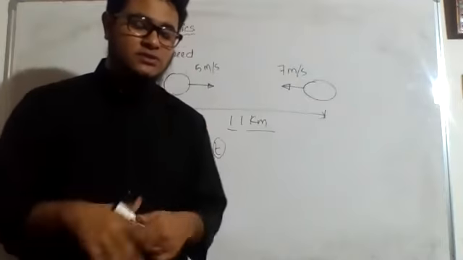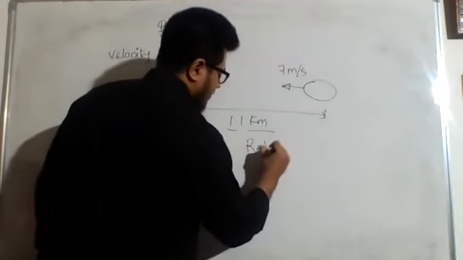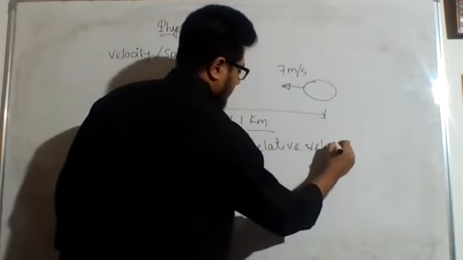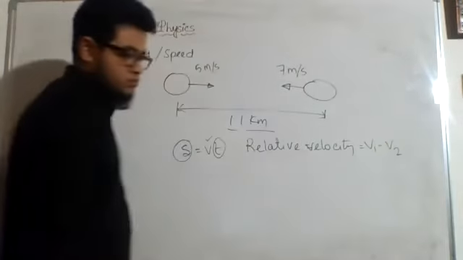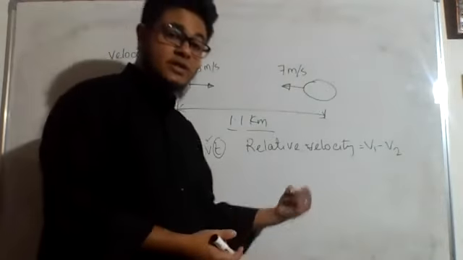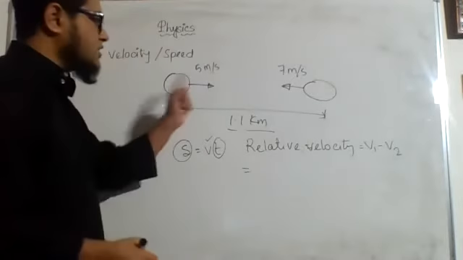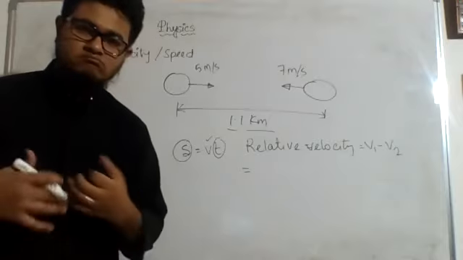So we will add the velocity, or I explained it in this way: the original formula to find out the relative velocity is v1 minus v2. Okay, the original formula to find out the relative velocity is v1 minus v2. Now, in this case, what you saw, we added them, but here in the formula it is minus.